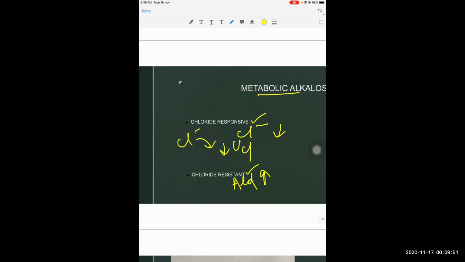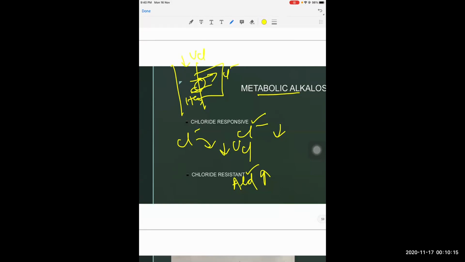Because of this decreased urine chloride, in the distal nephron there is a transporter, the chloride bicarbonate exchanger, which will excrete the bicarbonate into the urine and reabsorb the chloride from the urine. So whenever there is a chloride loss in the body, the urine chloride will also be low.